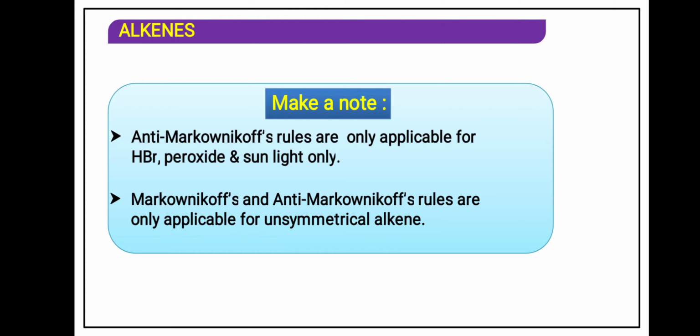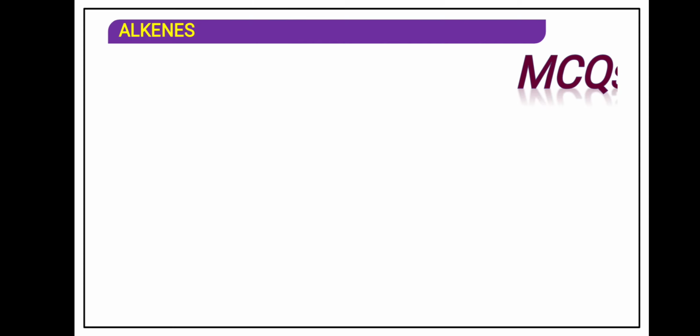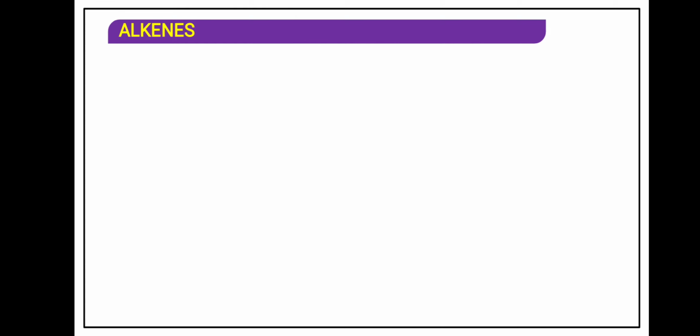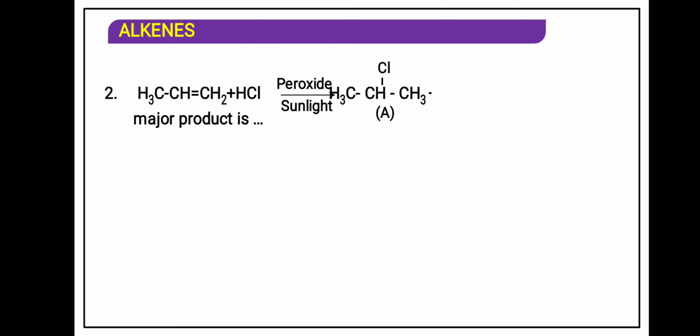Now, anti-Markovnikov's rule is only applicable for HBr. Remember carefully, only applicable for HBr, with peroxide and sunlight only. Markovnikov and anti-Markovnikov rules are only applicable for unsymmetrical alkene. Kharasch effect can be studied in case of oct-4-ene, hex-3-ene, pent-2-ene, but-2-ene. Pent-2-ene is unsymmetrical. That is why the peroxide effect is followed in unsymmetrical alkene.